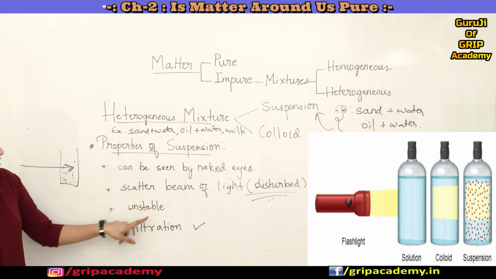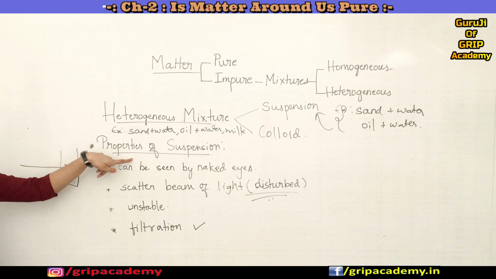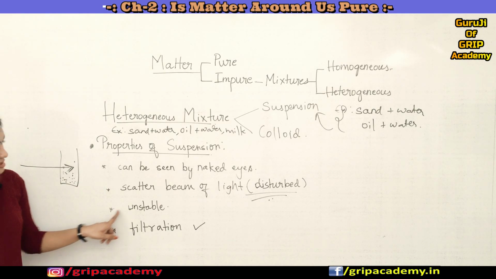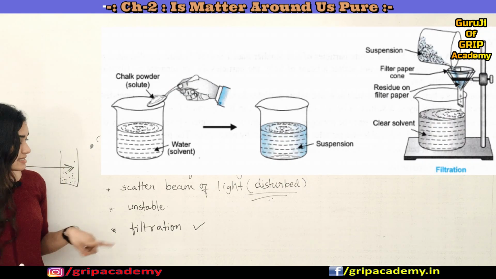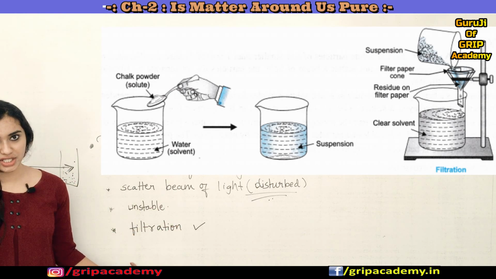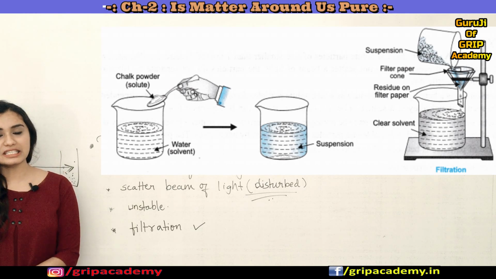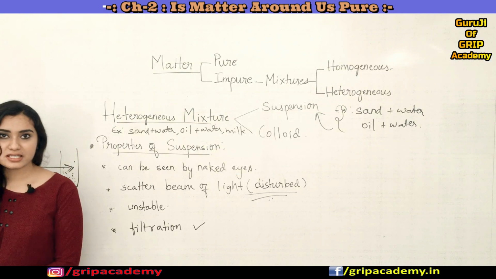Okay, and yes, as I told you, it is unstable because after some time all the solute particles of a suspension will settle down, so it is unstable. And yes, we can separate these constituent particles. So we can separate a solute from its solvent through the process of filtration, because the particles are large enough to get caught by the filter paper. So these are all the properties of a suspension, right?